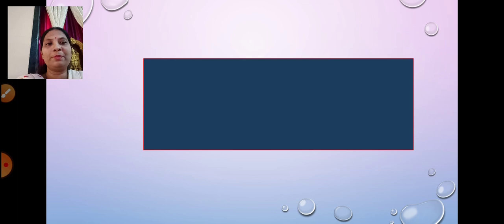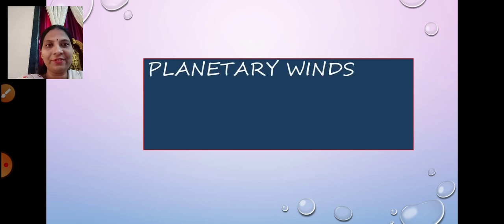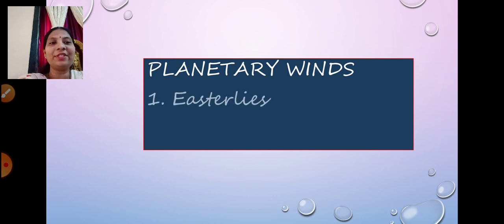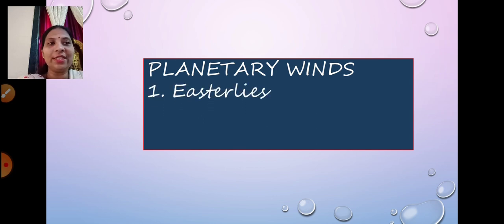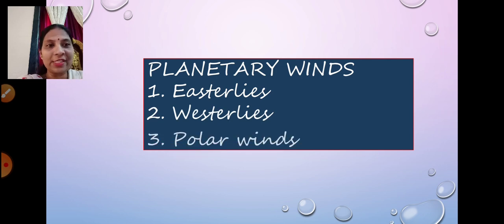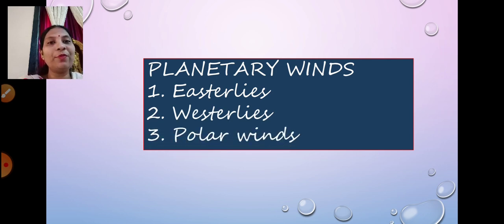Now, in our first part, we learnt about the planetary winds. The planetary winds are winds which blow over a vast region on the surface of the earth. And what are the different types of planetary winds we learnt? We learnt about the easterlies, the westerlies and the polar winds. Easterlies are winds which blow from the east, westerlies are winds which blow from the west, and polar winds are winds which blow in the polar region.